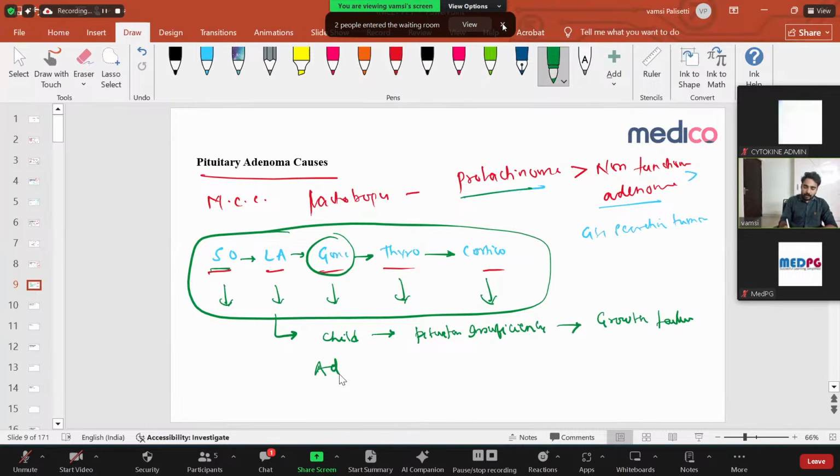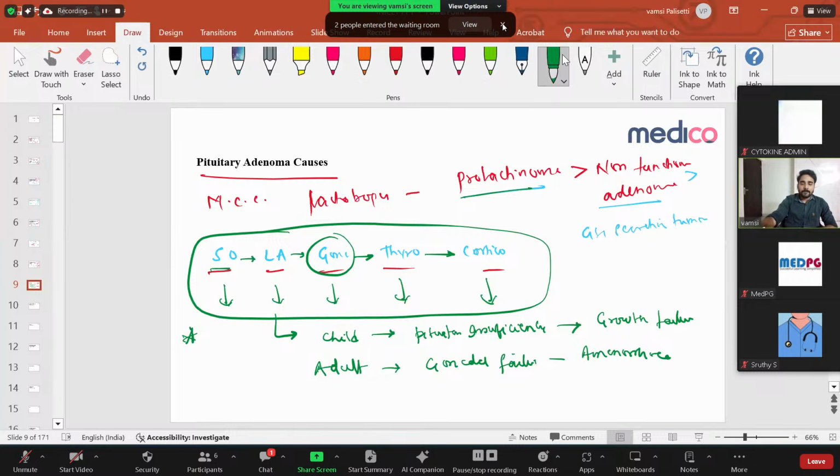But in the case of an adult, what is going to happen? In pituitary insufficiency, even though somatotropes are reduced, you cannot see growth failure because the adult has already attained sufficient growth. So what you can see is gonadal failure, that is amenorrhea. Very important. This is a new bit they can ask. With just pituitary adenoma, we derived one more important bit, which was covered in the previous 5 years. Clear? Any doubts, you can just message, and we can discuss those things now.